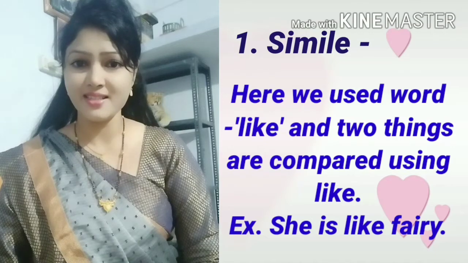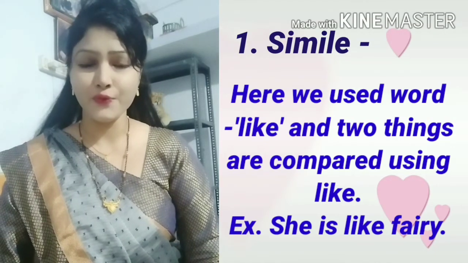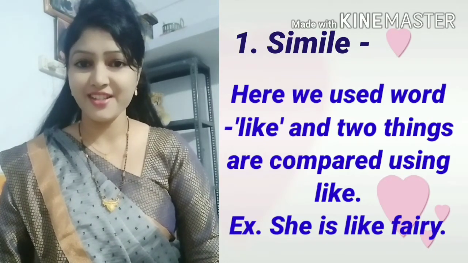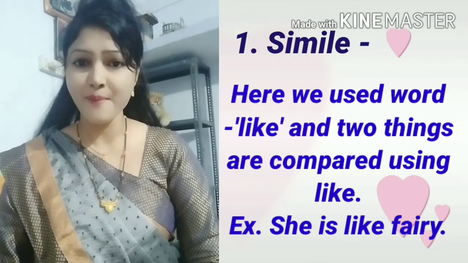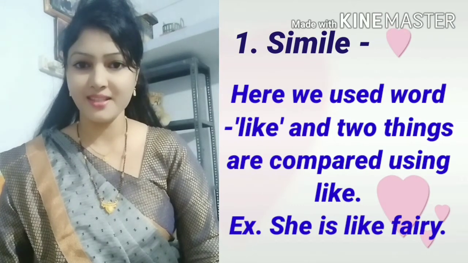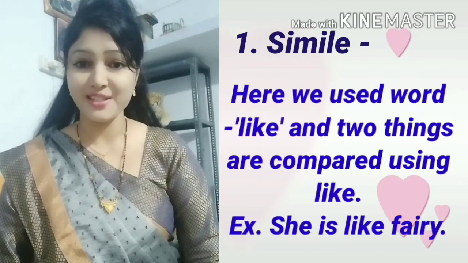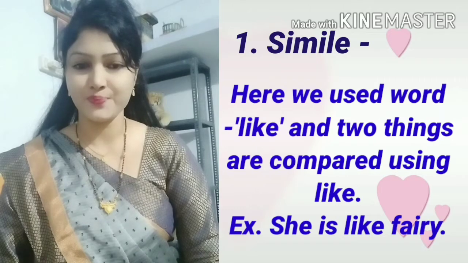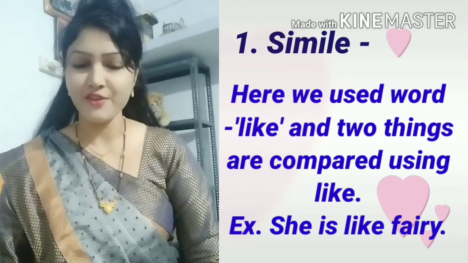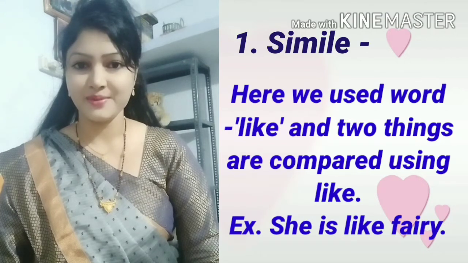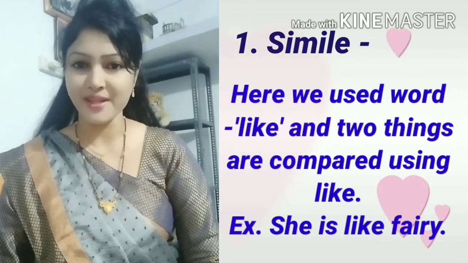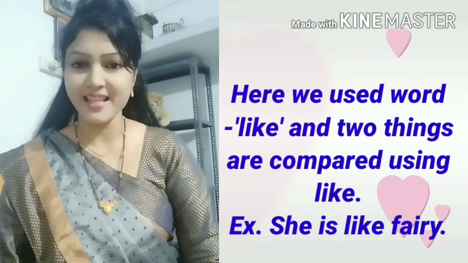Look at this sentence, she is like a fairy. Here, she is compared with a fairy using the word like. Means here two things, she and fairy, are compared using like.